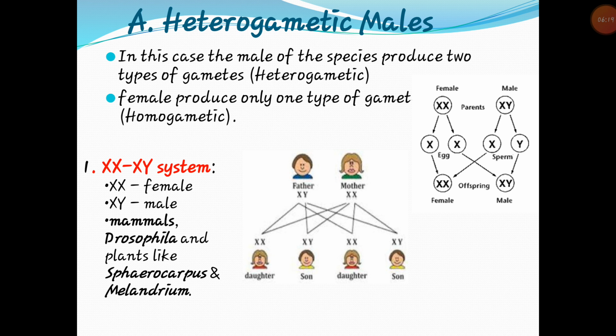In mammals and Melandrium, the presence of the Y chromosome is required for development of the male sex phenotype, but in Drosophila, the Y chromosome plays no significant role in sex determination. In the case of humans, X chromosomes present in any number, in the absence of the Y chromosome, give rise to the female sex phenotype.